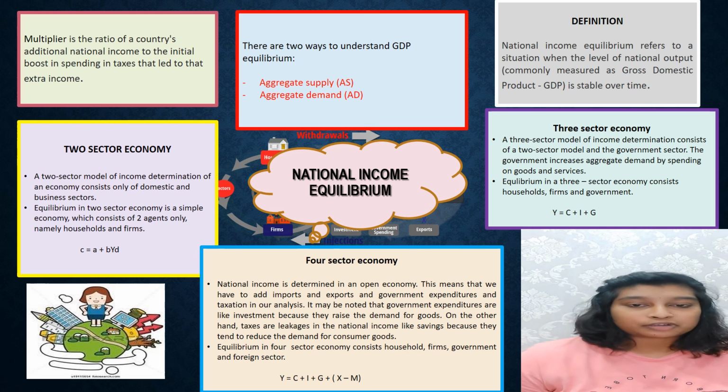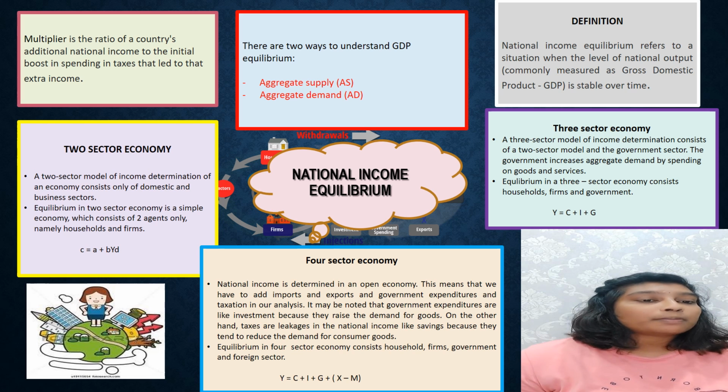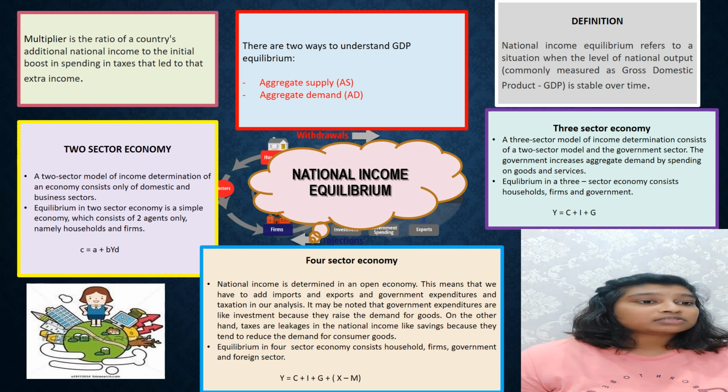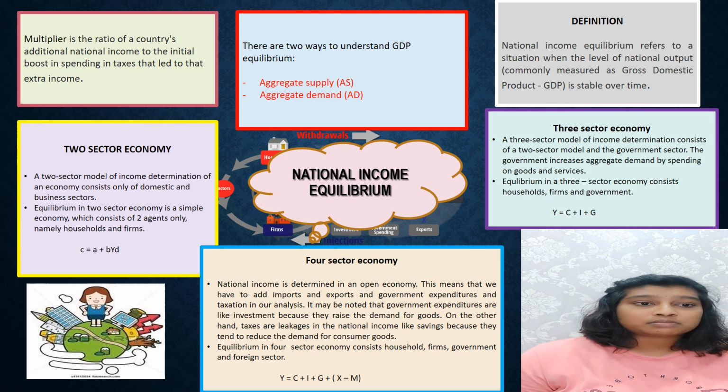The last sector economy is the four-sector. In a four-sector economy, national income is determined in an open economy. This means that we have to add imports and exports, and government expenditure and taxation in our analysis. It may be noted that government expenditure is like investment because it raises the demand for goods.